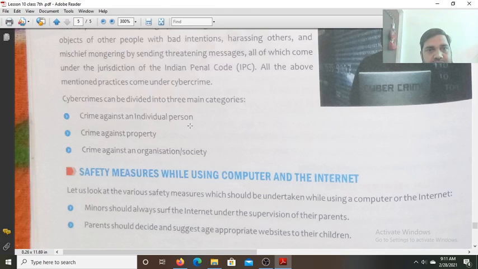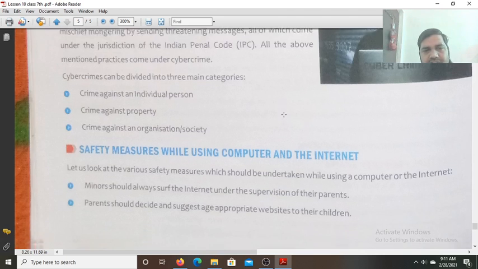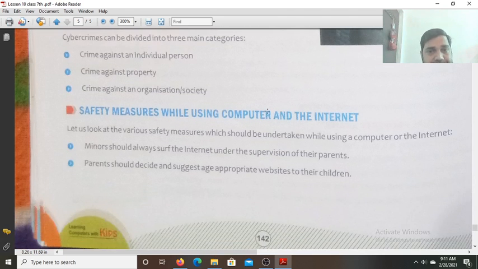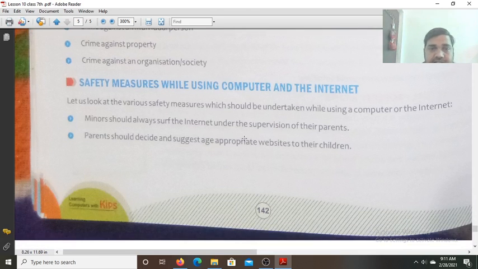Crime against an individual person, crime against property, crime against the organization and society. Safety measures while using the computer and the internet. Minors should always surf the internet under the supervision of their parents. Parents should decide and suggest age appropriate websites to their children.